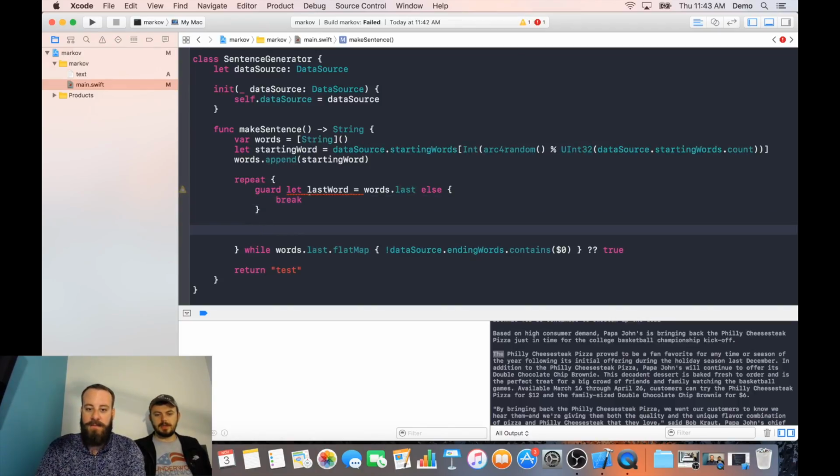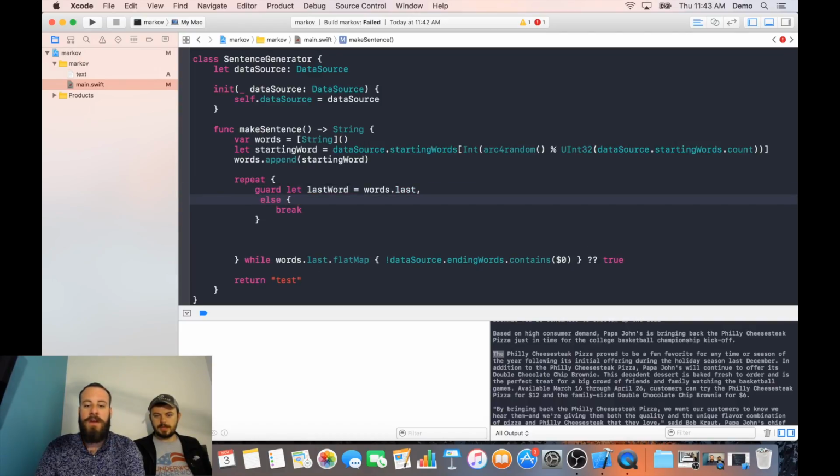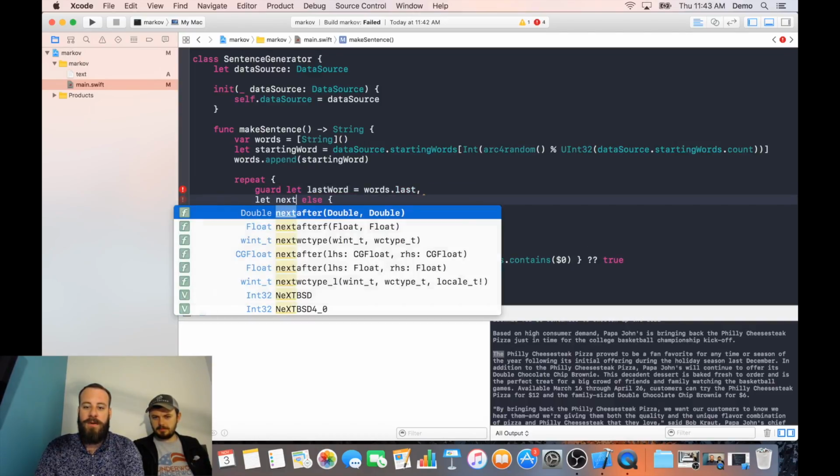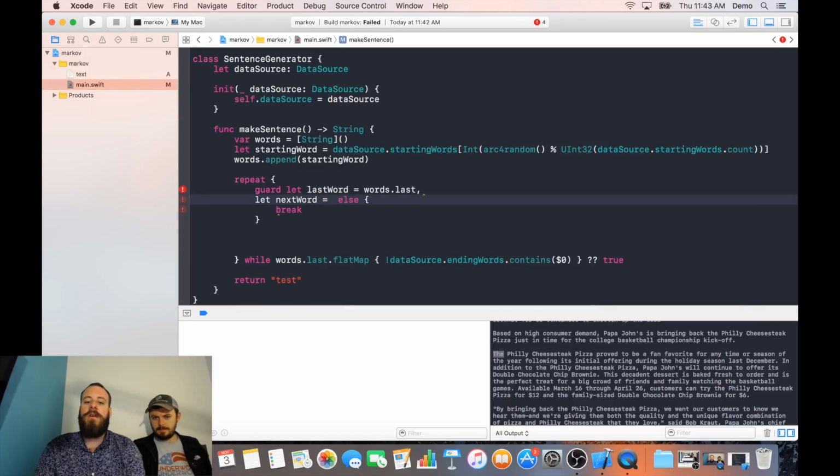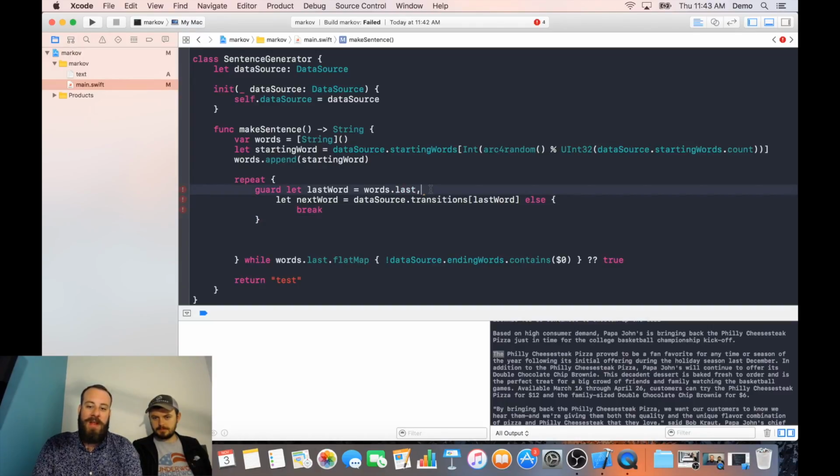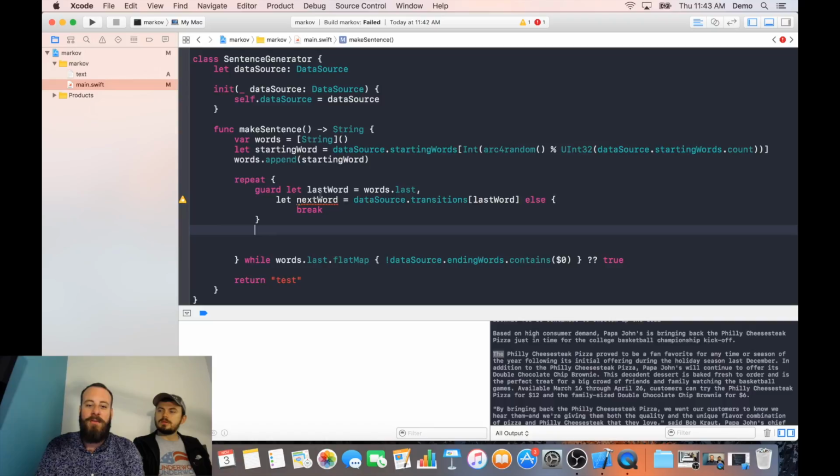Another thing we need to also make sure is that we have a transition. The next word equals data source dot transitions for our last word. All right, because it's possible that we don't actually have a next. There's no transition for this word, in which case we break. And again, you could be more smart and try to find a way to recover from that scenario. But in our little simple dumb chain here, we'll just roll with this.